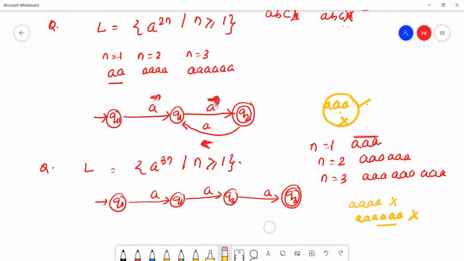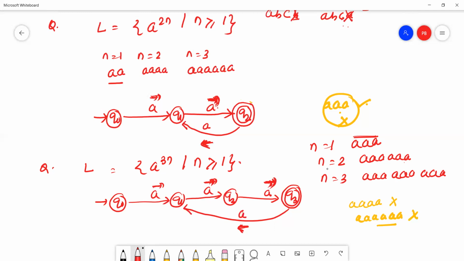Now we'll check the q1 state. So now it will accept. This is the 6a: 1, 2, 3, 4, 5, 6. Then I will check for 9a: 1, 2, 3, 4, 5, 6, 7, 8, 9.